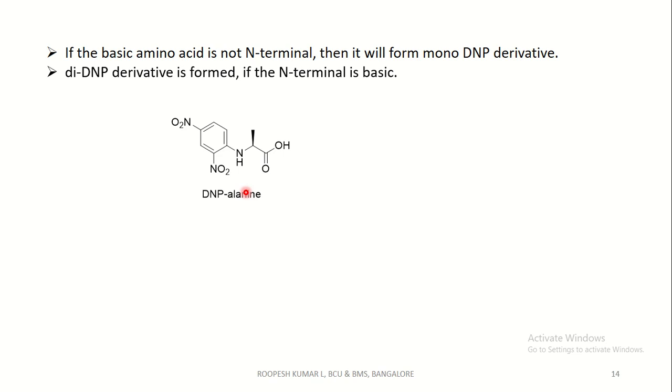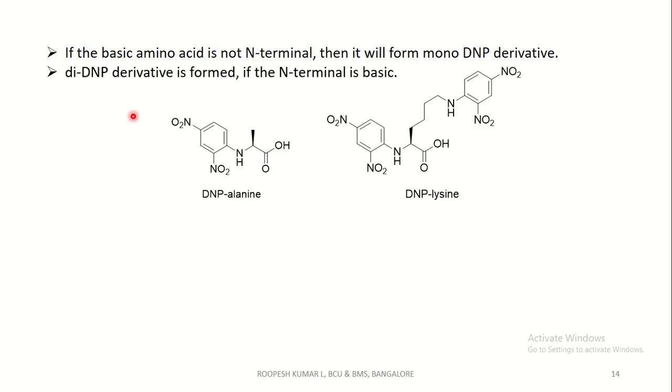Whereas if your N-terminal amino acid is basic, then you will get a di-DNP derivative. That is, you can see in lysine there are two amino groups, so during the DNP reaction you will get a di-DNP derivative. Except lysine, even tyrosine and histidine sometimes form di-DNP derivatives, since they have a basic group in the side chain of the amino acid.